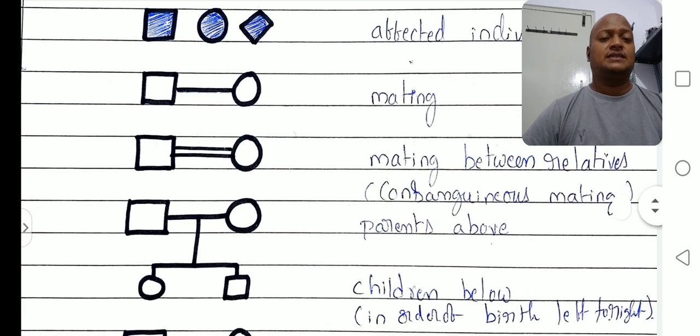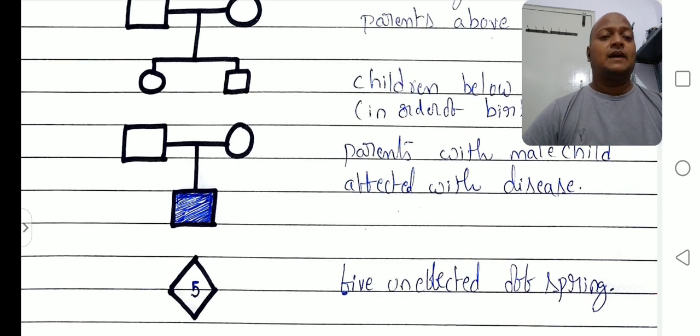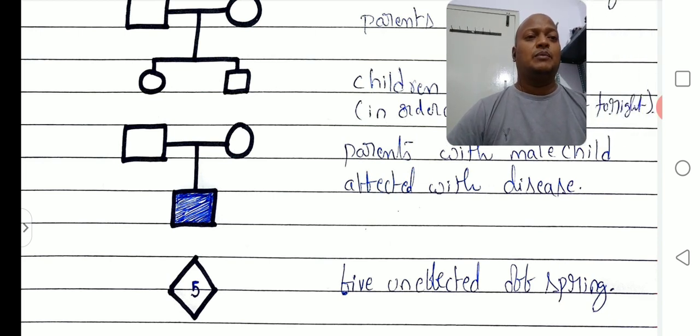Parents are above and children below, and children are counted left to right, so first female child, next male child, right? Parents with affected children you should always show filled with color. Next, the rhombus diamond symbol with 5 written inside, are those affected or unaffected? Those are unaffected offspring. Okay, so this is about pedigree analysis.